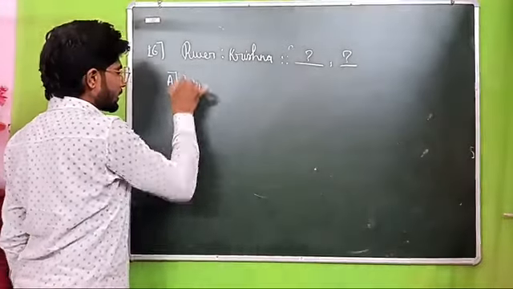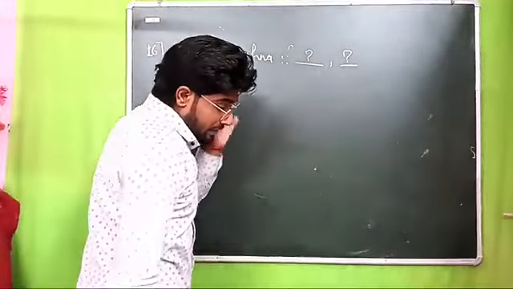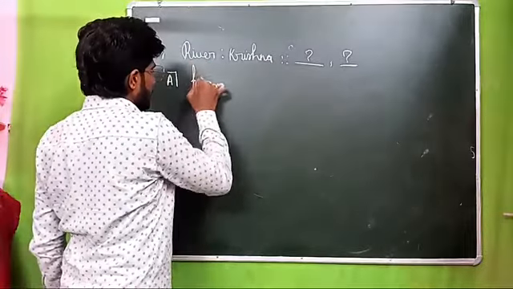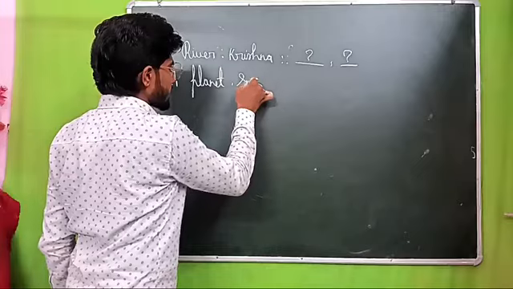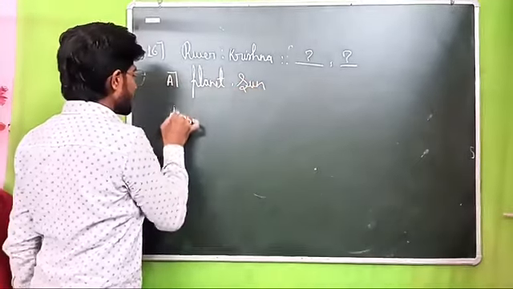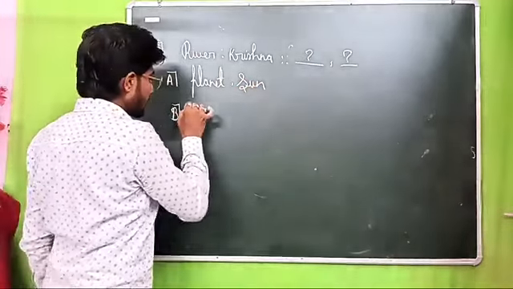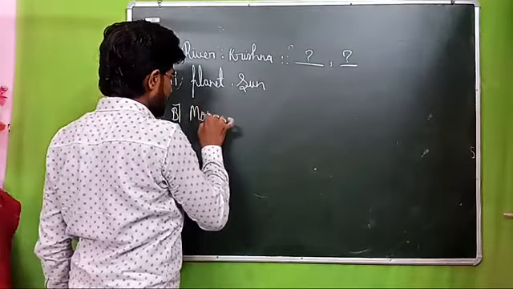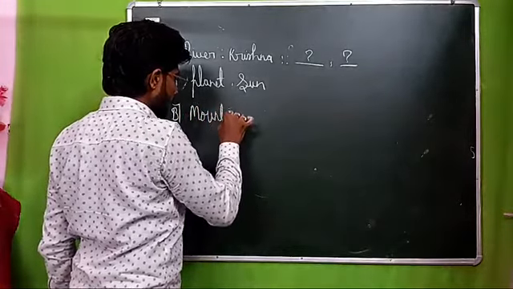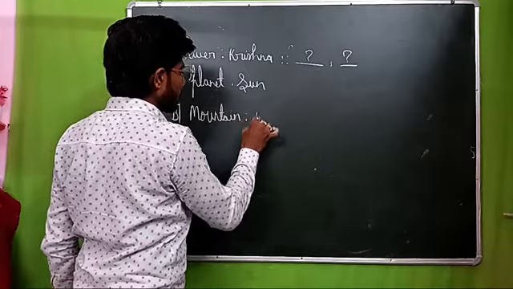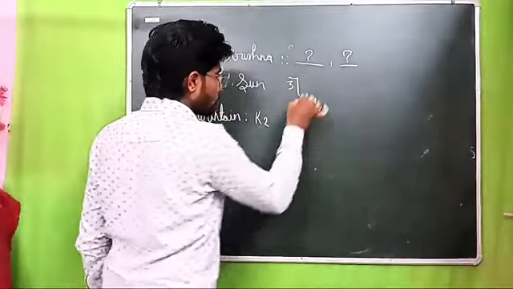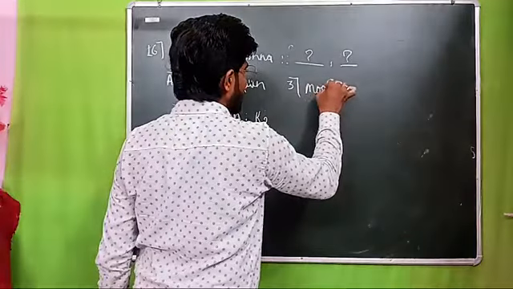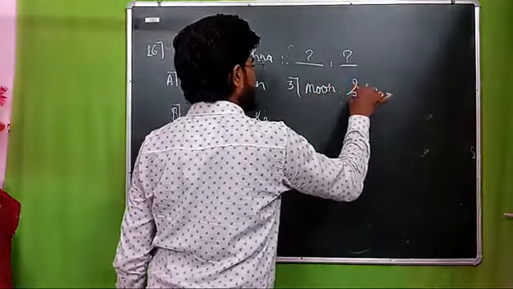Option A says a planet related to the sun. Option B says mountain related to K2. Option C says moon related to satellite.